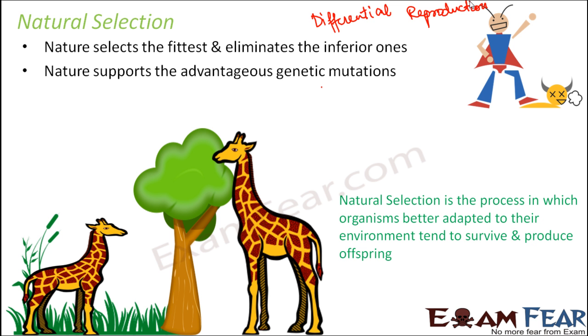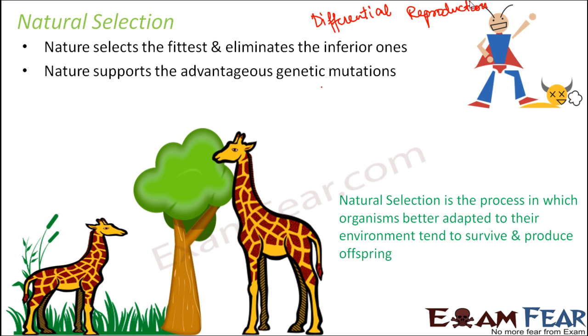So the long neck of the giraffe helped them to get their food easily, helped in the survival of the species, and that is why the long neck trait was selected by nature, because it was found to be the fittest. Natural selection is the process in which organisms better adapted to their environment tend to survive and produce offspring. When they produce more and more offspring, that's differential reproduction, so you have more abundance of that particular genotype in a population.